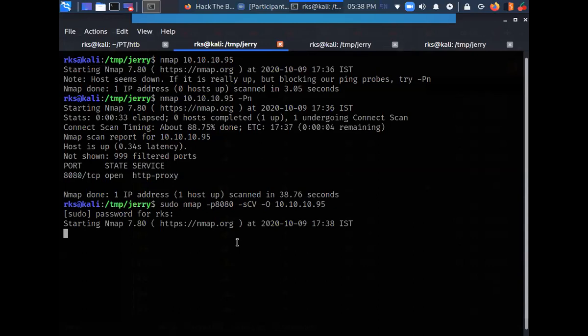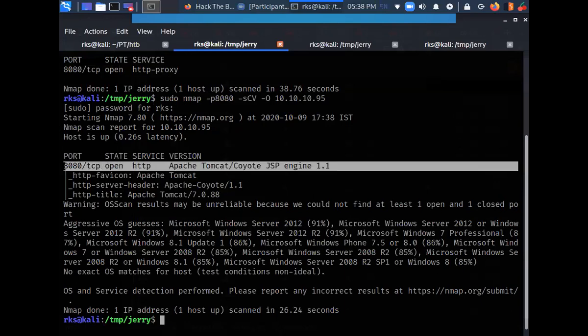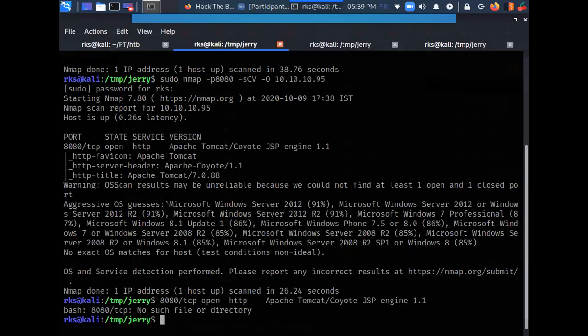So what I'm doing here is, can you explain this command? Yeah, a custom port scan with version detection and OS detection. Okay. So what does it say? It says Apache Tomcat is running here, and Apache Tomcat JSP engine 1.1 is here. And Microsoft Server 2002.